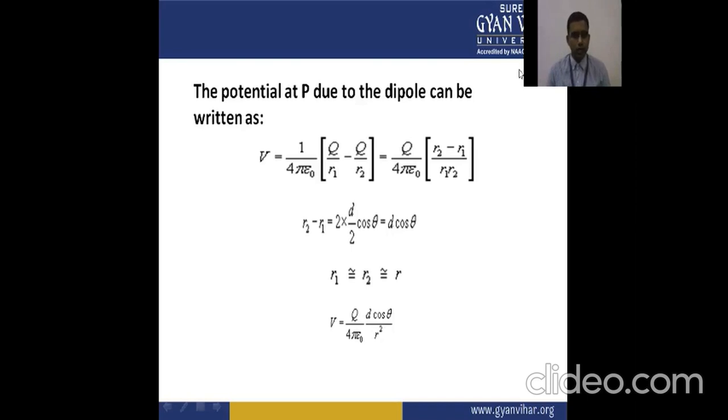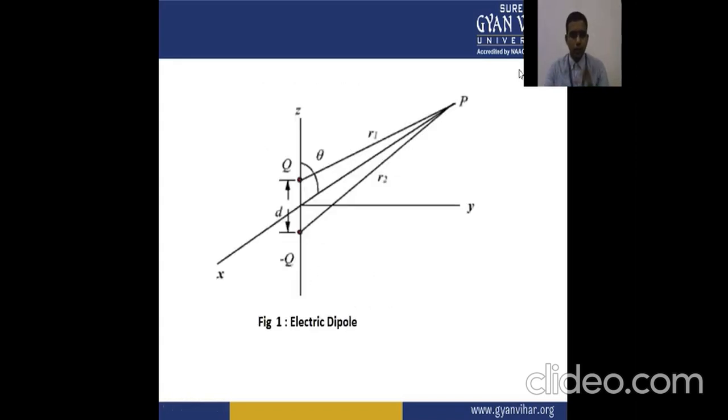So R2 minus R1 is equal to 2d cos theta upon 2, or it will become d cos theta. From the trigonometry, we are able to calculate that it is producing the angle theta with the z direction.